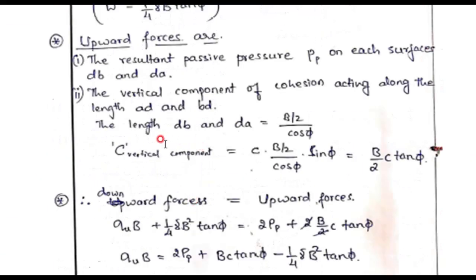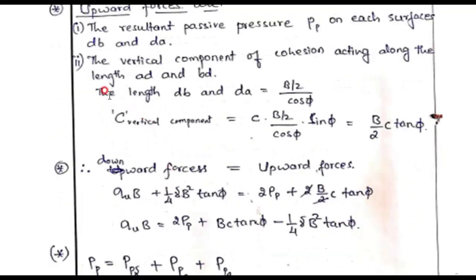Okay, therefore that resolved forces I can call it as, I can consider this the length of dB first I will calculate, b by 2 cos phi, and the vertical component will be equal to C. Means this inclination I need to resolve into this way, means I should know some value here. This value is called as cos theta and this value is called as sin theta. By using that one we are going to make it, that is b by 2 C tan phi.